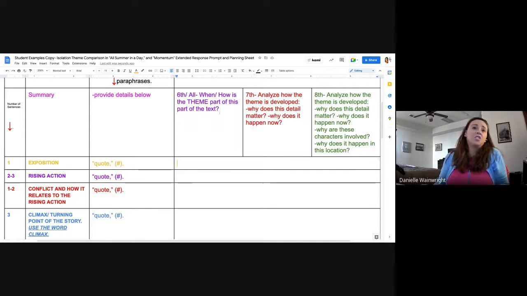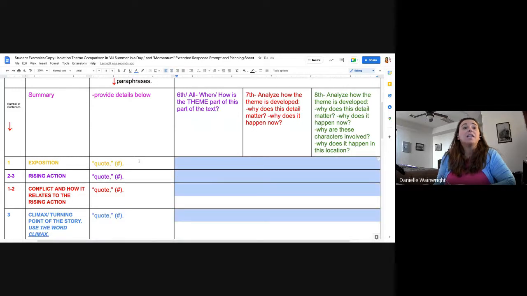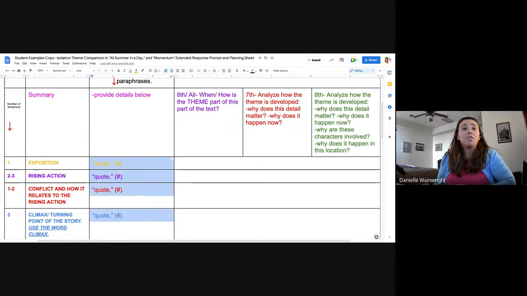So it's just different, of course. 6th graders do a little bit less than 7th, and 7th graders do a little bit less than 8th. Whatever grade you're in, that's the color that you need to type in when you type in these boxes. These boxes are already color-coded for you, so just keep them that color, okay?